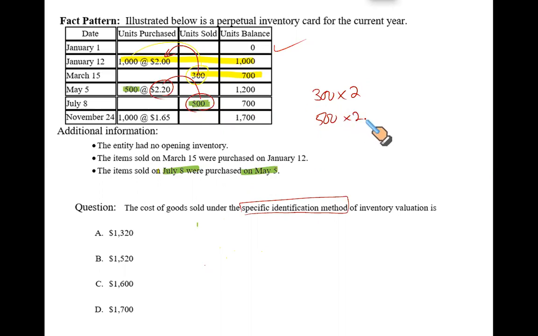Since now I have a specific price of each item sold, that's why it's called the specific identification method, because the 500 items sold have a specific price. So very good, all of you got it correct. So it's 300 times 2 and 500 times 2.2. It is 1700.